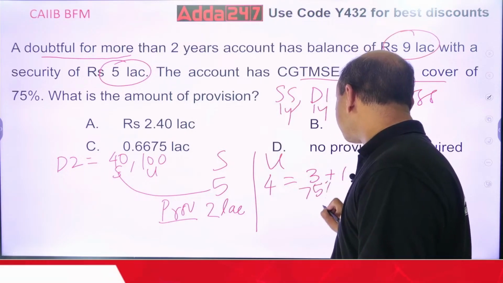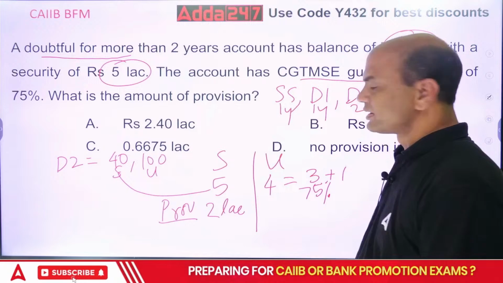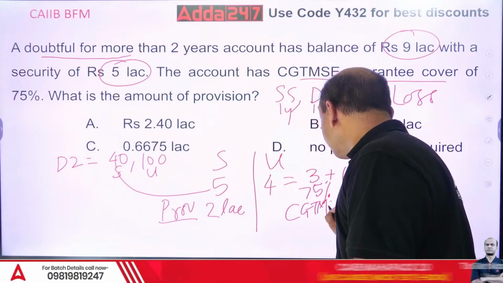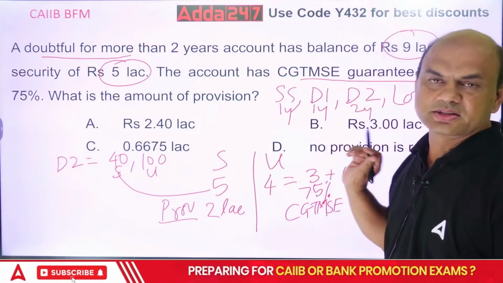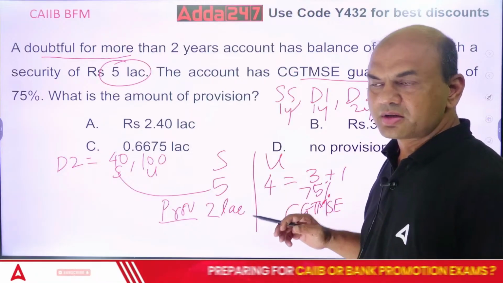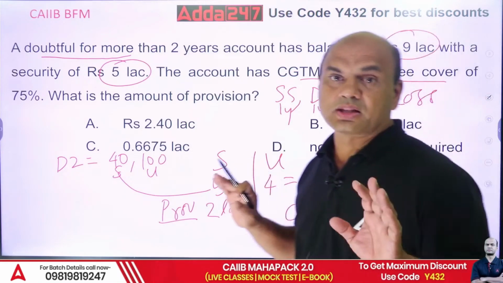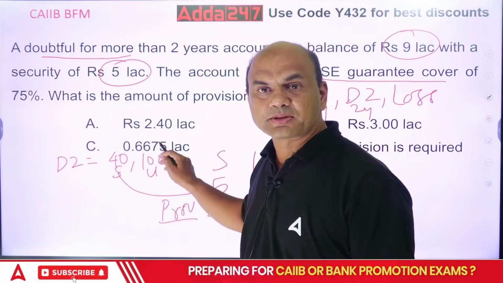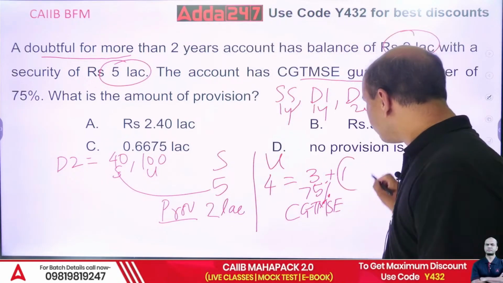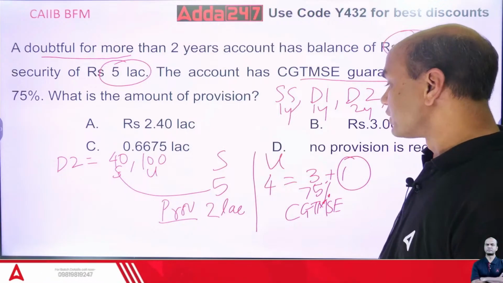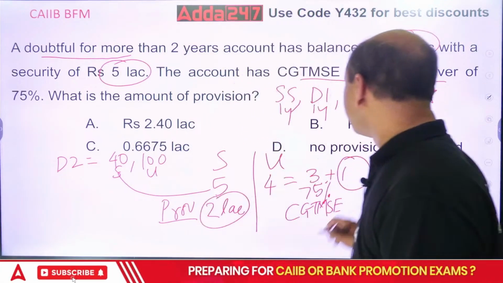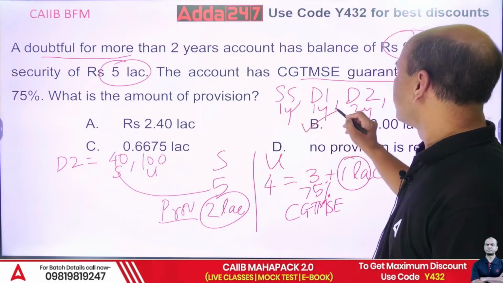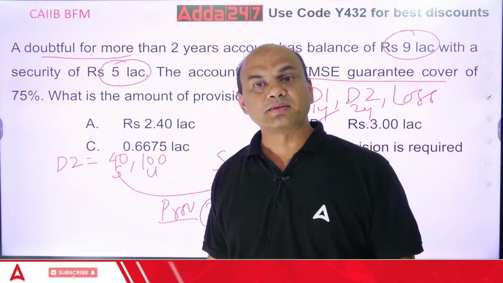75% of 4 lakhs is 3 lakhs and the remaining is 1 lakh. The 3 lakhs is already insured under CGTMSE, so no provision is required for this. What about this 1 lakh? This 1 lakh is totally unsecured, so you will require 100% provision. I will make a provision of the complete 1 lakh. So my total provision is 2 lakh here plus 1 lakh here, 2 plus 1, which is 3 lakh.